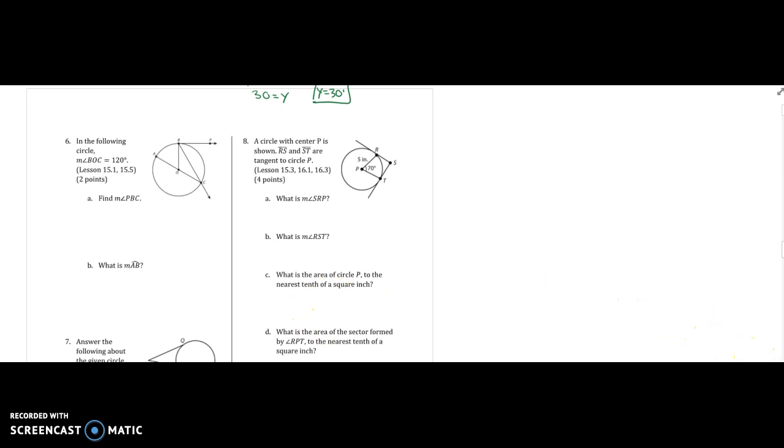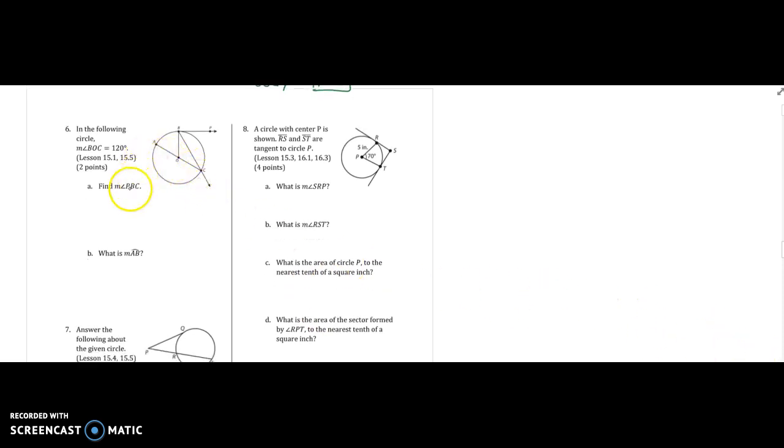Six. In the following circle, the measure of angle BOC is 120. Find the measure of angle PBC. So that's an angle that takes up an arc right there. The measure of angle PBC is just half of whatever this arc is. But we have to figure out what that arc is. Angle BOC is 120. That is a central angle, so the measure of the arc is 120 degrees. So PBC is going to be half of 120, 60.